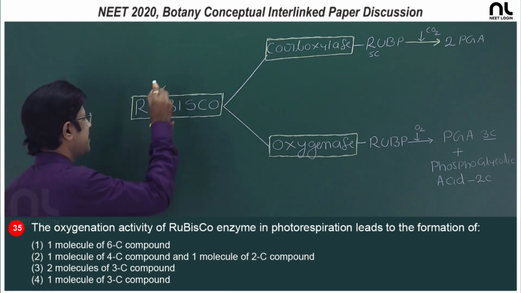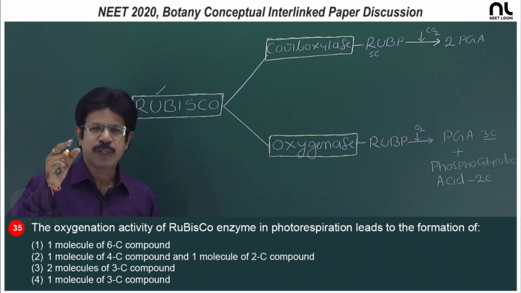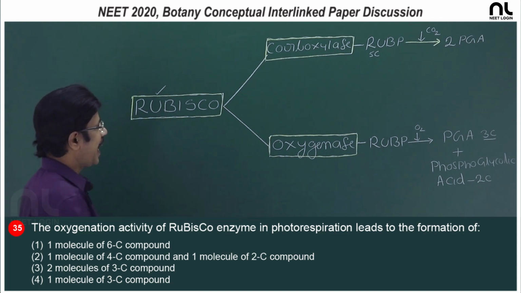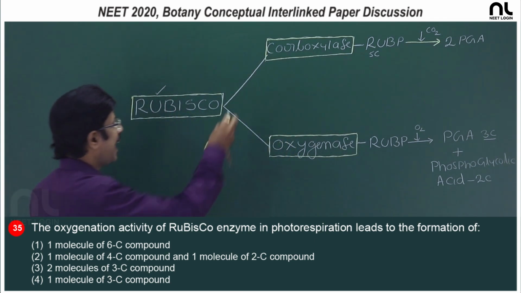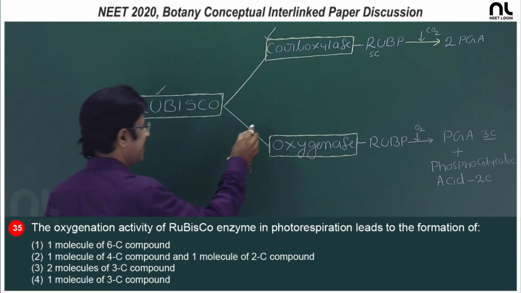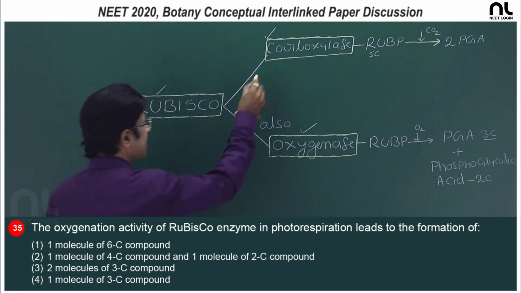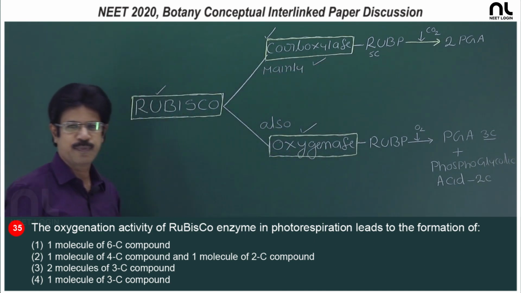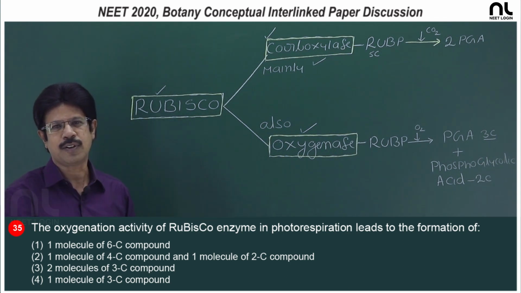In this, Rubisco, that is the most abundant protein in the biosphere, is a dual enzyme. This dual enzyme acts as carboxylase as well as oxygenase. It mainly acts as carboxylase, and it also acts as oxygenase. So, its activity depends upon the concentration of carbon dioxide and oxygen.